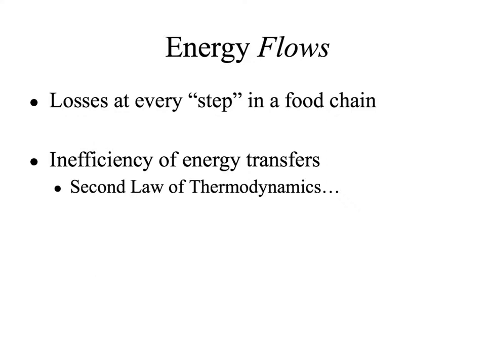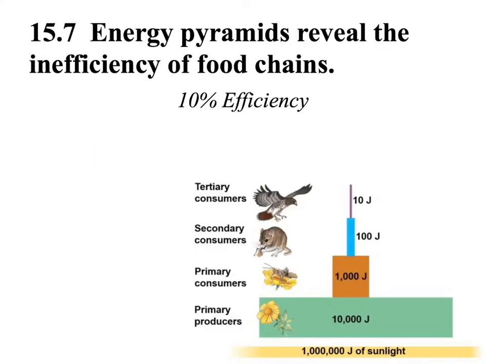Energy transformations are inefficient. In fact, energy transfer among organisms is highly inefficient. There is only about a 10% energy efficiency moving from one trophic level to another. This means that the producers may have a huge amount of energy available to them, but only about 10% of it will move up to the primary consumers.